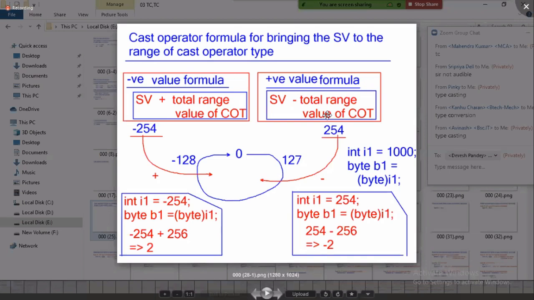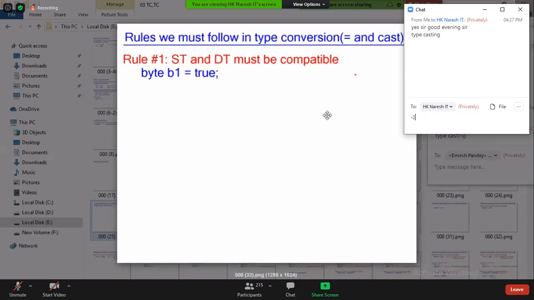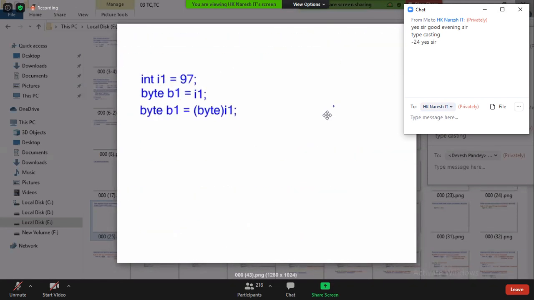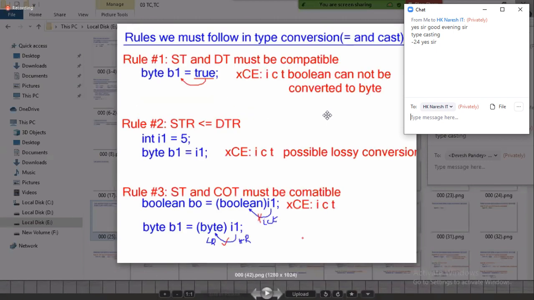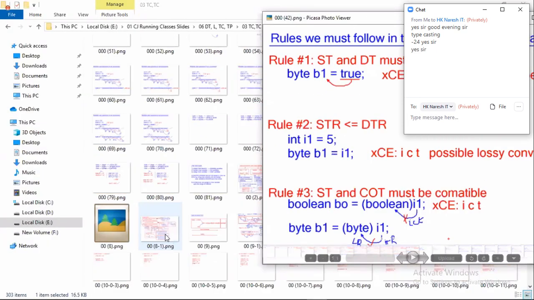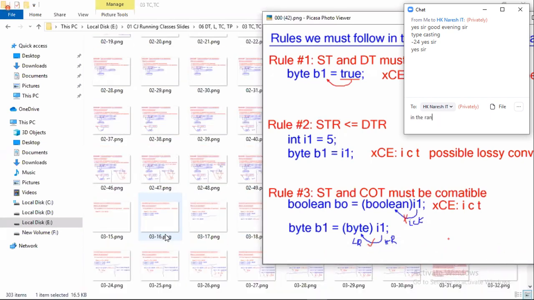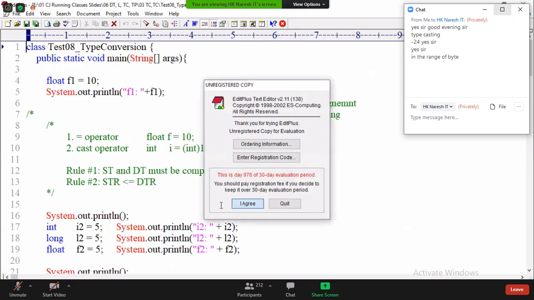I gave an assignment with 1000. Did any of you find the correct answer? The value is minus 24. How did you get minus 24? You must apply the cast operator repeatedly. You must apply the cast operator repeatedly until the value comes into the range of the cast operator type. Okay?